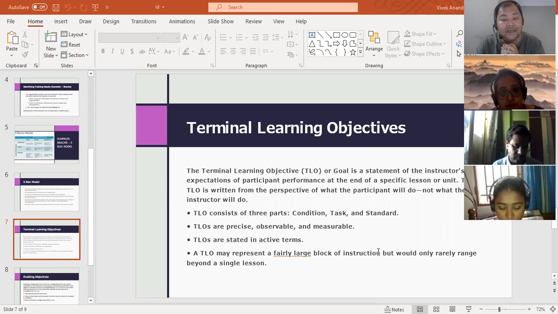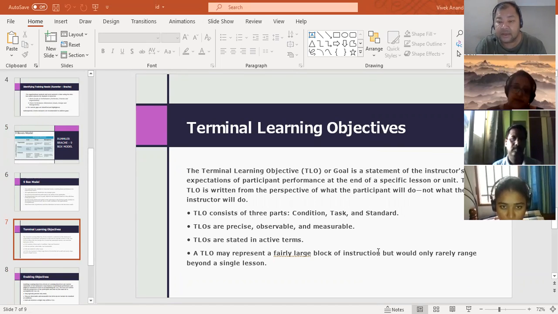So when you are designing a training program, the objective of the program is not that you will teach the salesman how to do a sale. The objective would be that the salesman will be able to do an effective sale. Or if you want to make it measurable, the salesman will bring a 10% increase in sales by doing this program. So those are learning objectives. A learning objective consists of three parts: the conditions, task, and standards.